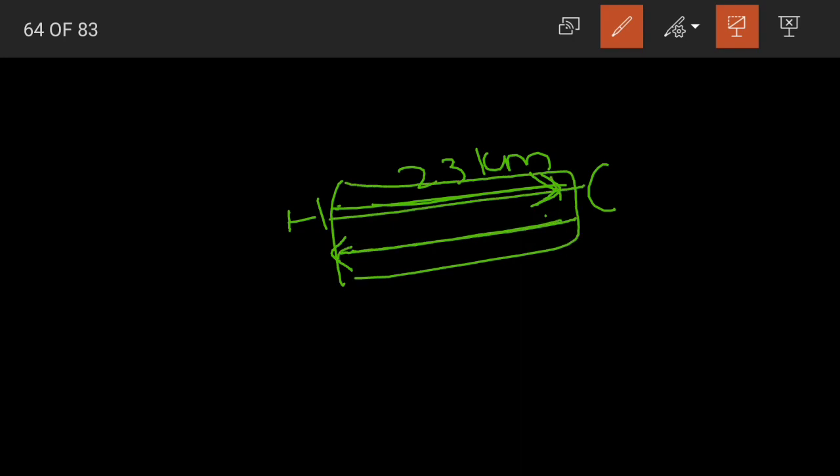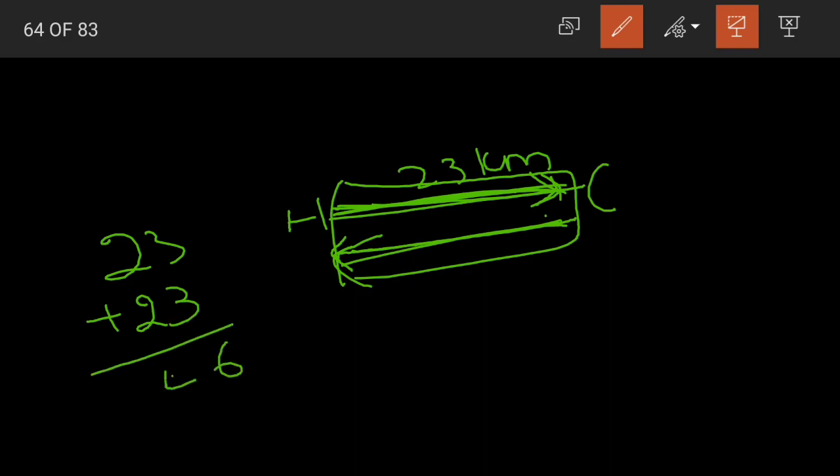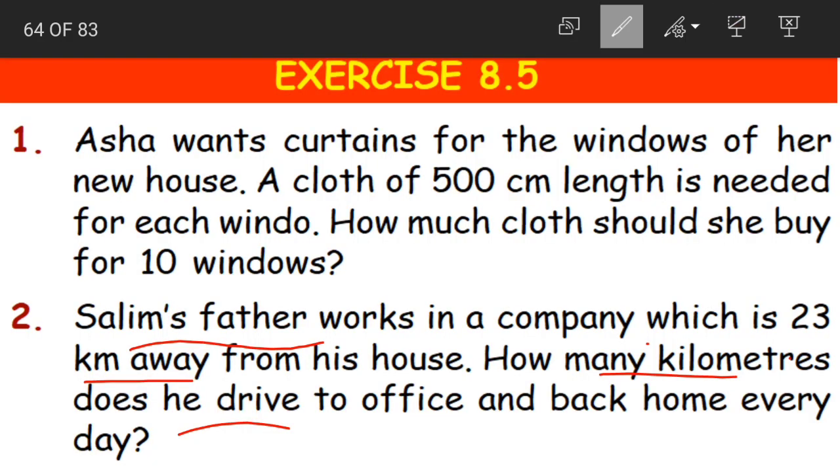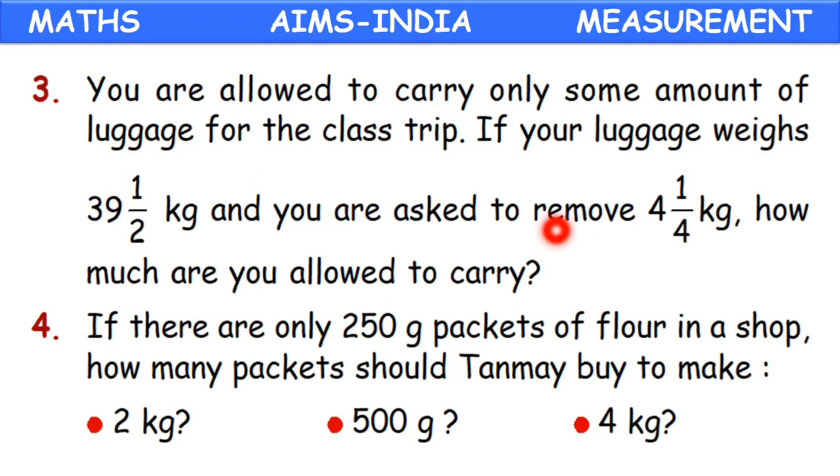What is the total distance covered by Salim's father? It would be 23 kilometers while going, and even while returning it is the same distance. Yes or no? Yes. So again 23. The total would be 46 kilometers of distance covered by Salim's father every day.